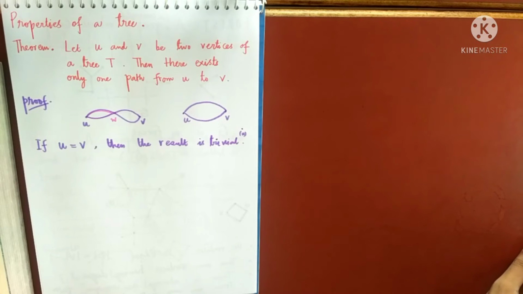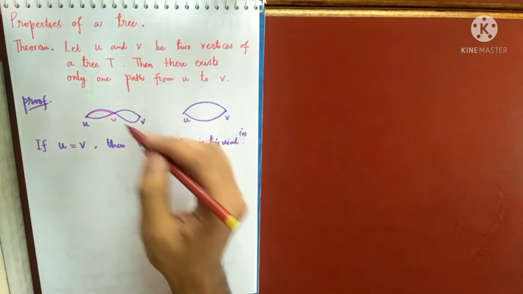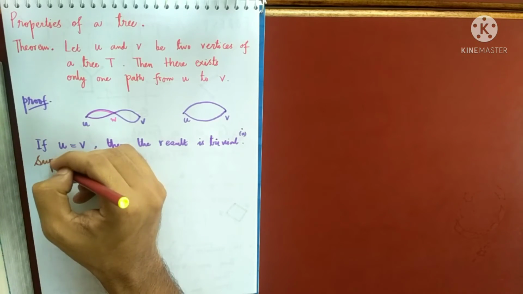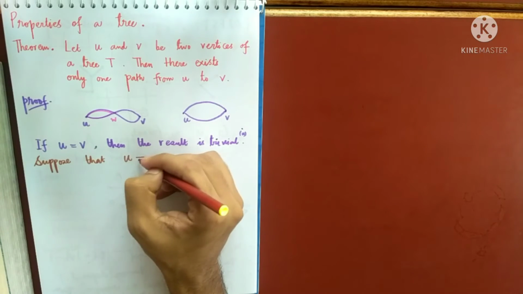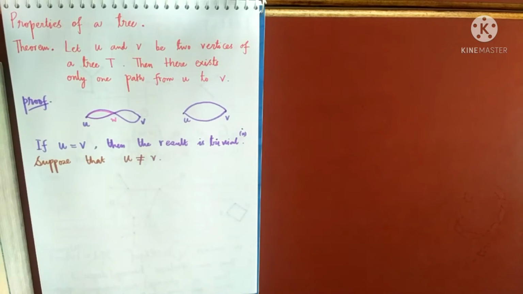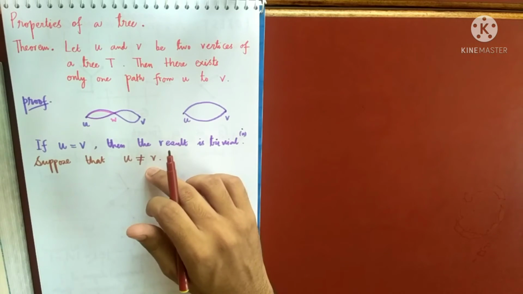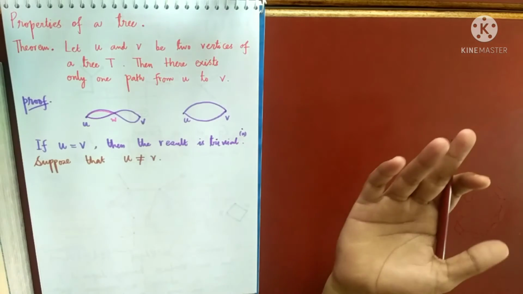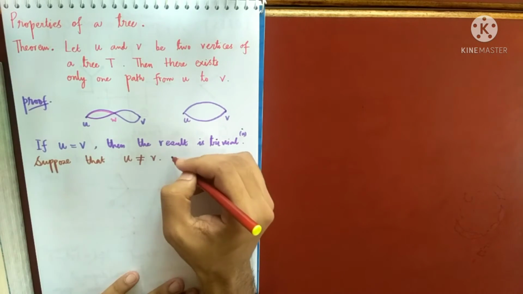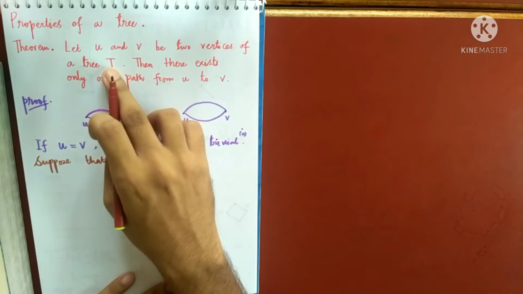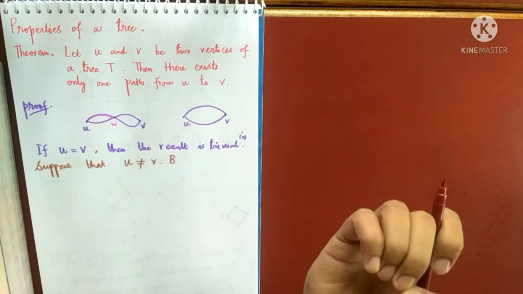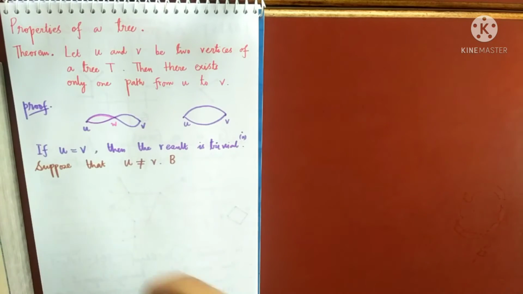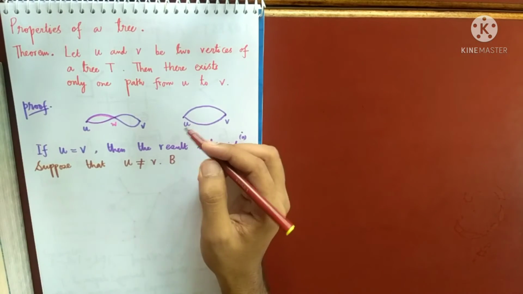Okay, now let us assume that u and v are not equal. Suppose in this case u and v are distinct vertices. Because they both belong to a tree and a tree is connected, there will exist paths, right? So let me write it down. The existence of a path is guaranteed by the tree being a tree. Not every graph will have a path. If you take a disconnected graph, then there may not exist a path between u and v. But because T is a tree, the existence of a path is guaranteed.